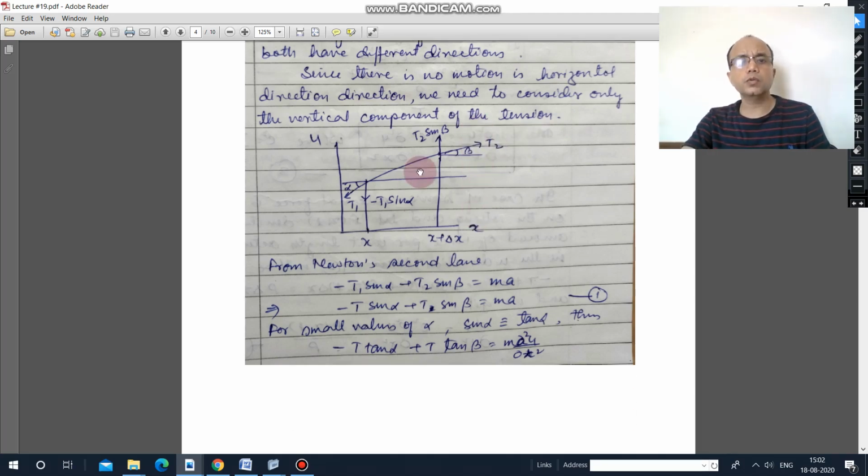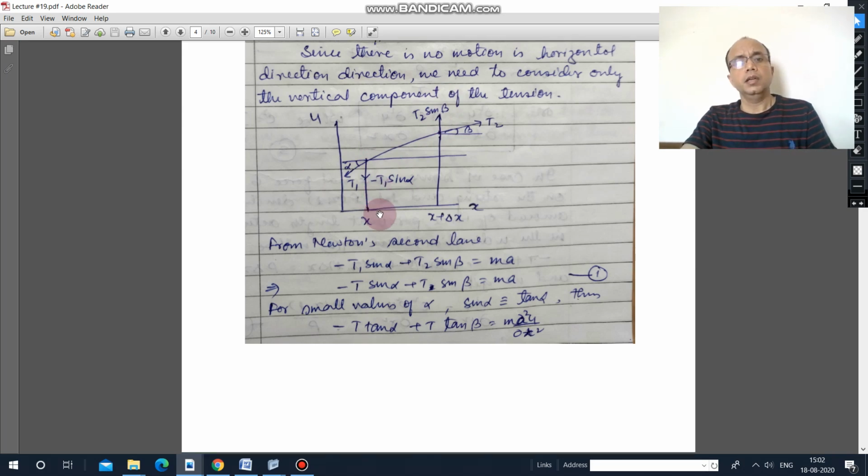So applying Newton's second law, the vertical component of tension is T2 sine beta, because this is in the upward direction, minus T1 sine alpha. We take the minus because the downward direction is negative.